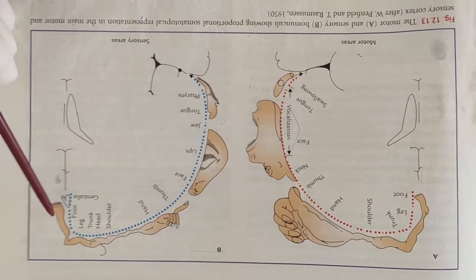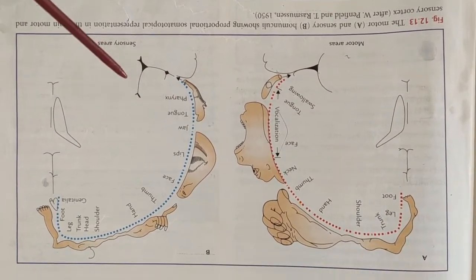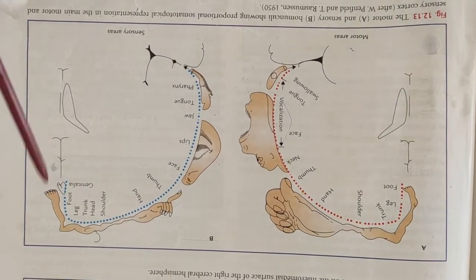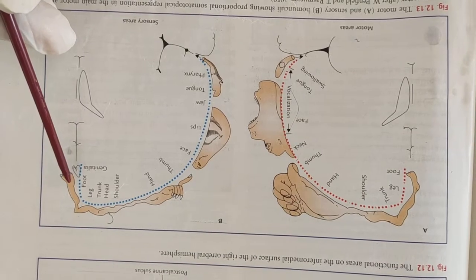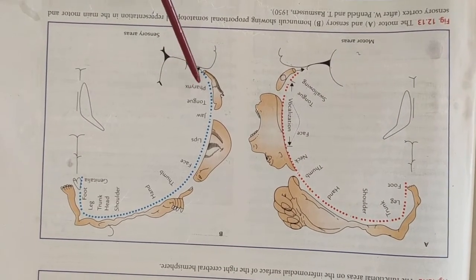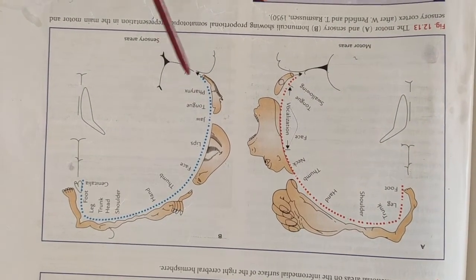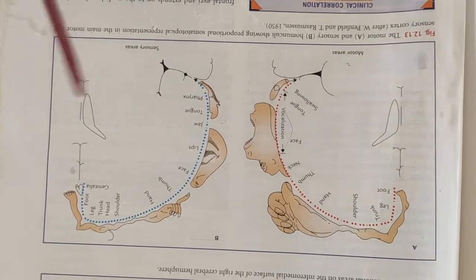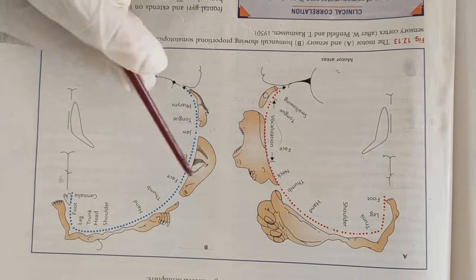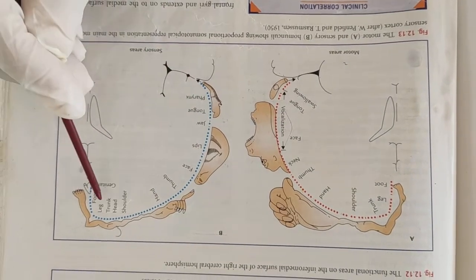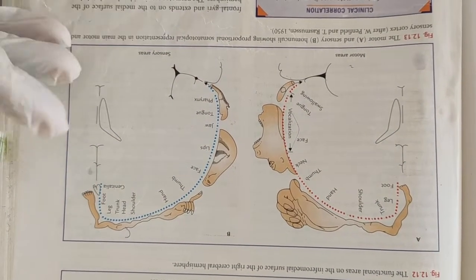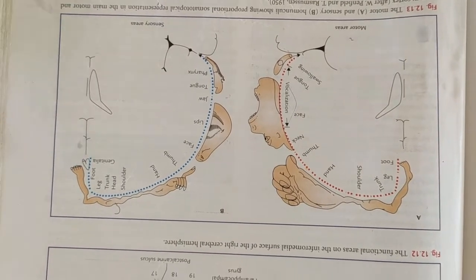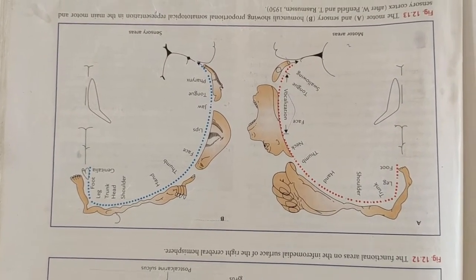This is the figure of the sensory homunculus. In this sensory homunculus, the body is represented upside down, that means leg, foot, perineum are occupying the upper part. Face, tongue, larynx, pharynx, they are occupying the lower part, and lips, tongue, fingertips have a large area of representation in the postcentral gyrus. Leg, feet, perineum have a small area of representation in the postcentral gyrus. So this is all about the cortical areas.